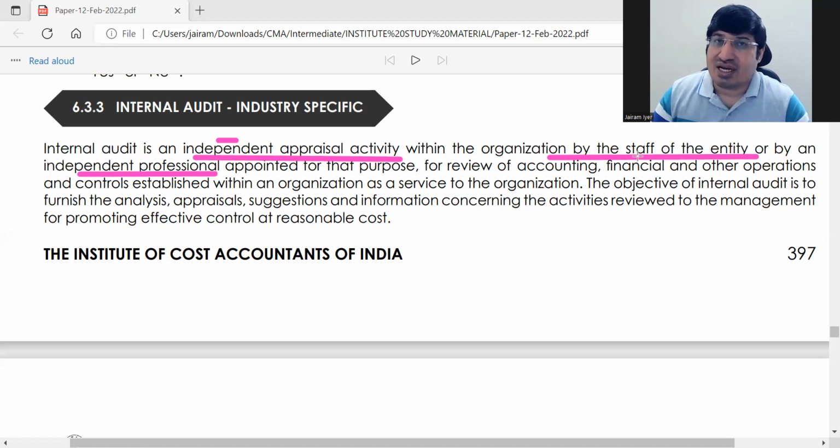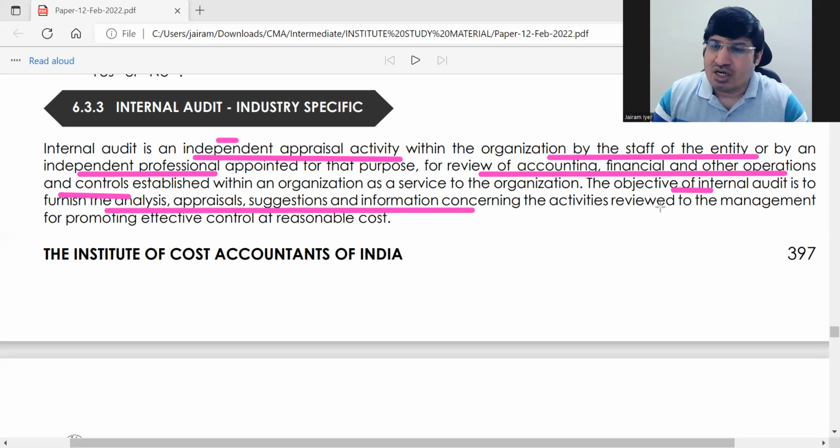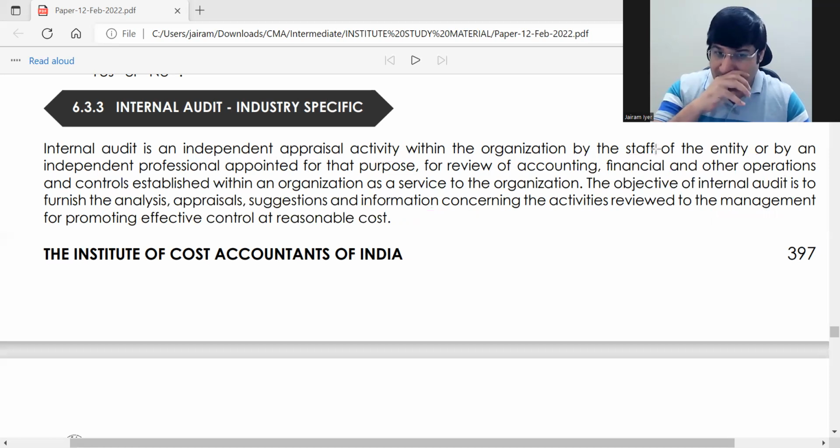For what reason are internal auditors appointed? For review of accounting, financial, and other operations and controls. They review everything and appraise whether all these controls are as per standards or not. The objective of internal audit is to furnish the analysis, appraisals and all this information to the management. In the end, whatever result they get, they will send it to the management.